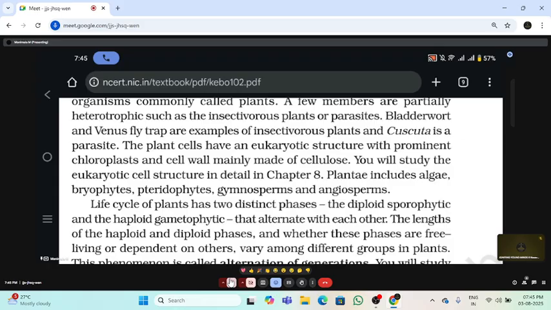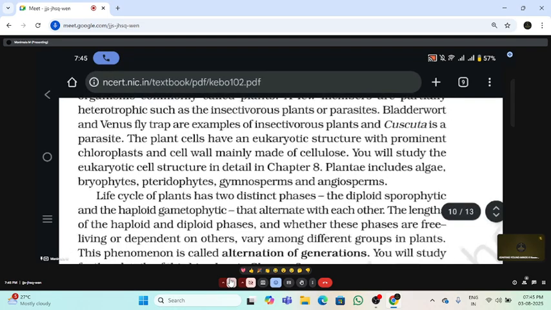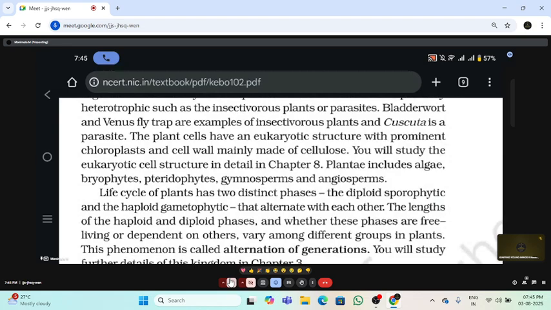So if you see the sporophytic phase and the gametophytic phase, we have haploid and diploid phases. These phases are dependent on each other. Haploid means single set of chromosomes is present, diploid means 2n chromosomes are present. Both haploid and diploid phases are dependent on each other.